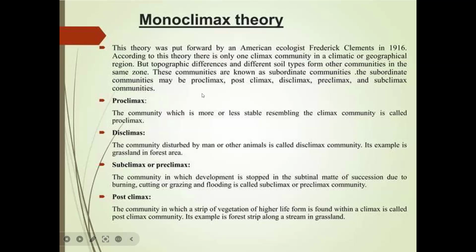So this is about the monoclimax theory, put forward by Frederic Clements. According to this, only one final climax is there, but some subordinate communities will exist along with this final climax community.